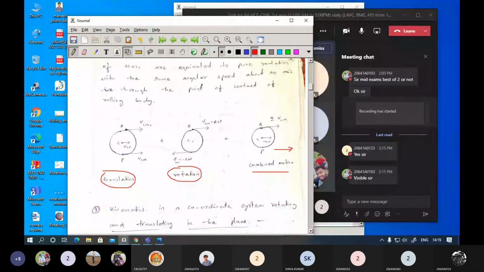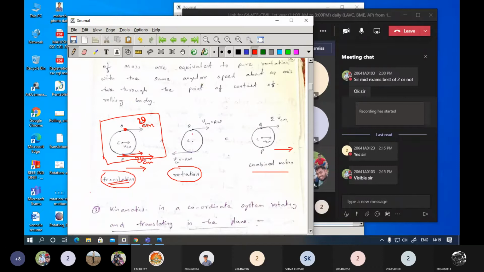So in this diagram, V is the velocity, and here Cm is the center of mass. Here you are identifying two points, P and Q. These points are moving with some velocity V, along with the center of mass. Now this is regarding the translation motion. Due to this, what happens? It will move in the forward direction. There is no rotation in this diagram. If we consider it separately, it is going to move in the forward direction. There will be no rotation.